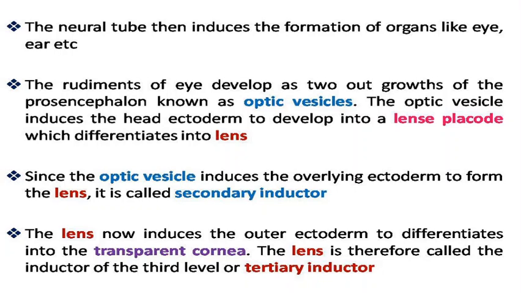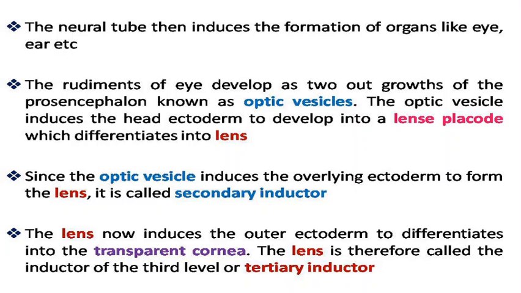The rudiments of the eye develop as two outgrowths of the prosencephalon known as optic vesicles. The optic vesicle induces the head ectoderm to develop into the lens placode, which differentiates into the lens. Since the optic vesicle induces the overlying ectoderm to form the lens, the optic vesicles are referred to as the secondary inductor.